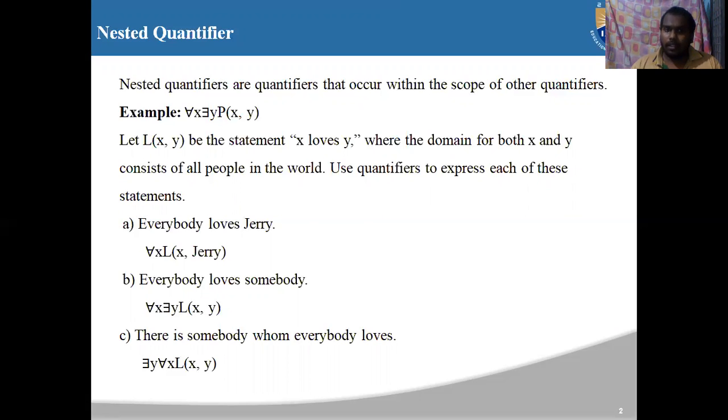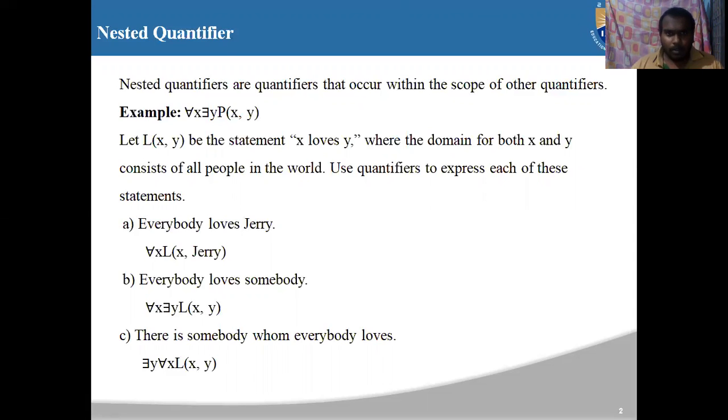Jerry is a particular person, maybe a particular person's name, or even an insect, so we consider Jerry as y. So everybody should be x and y should be Jerry.